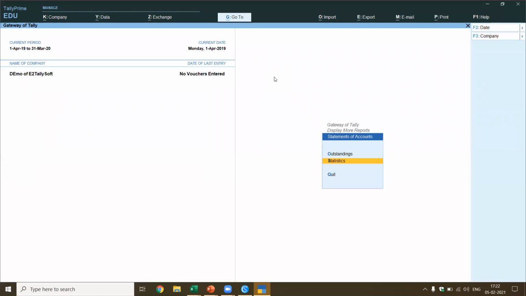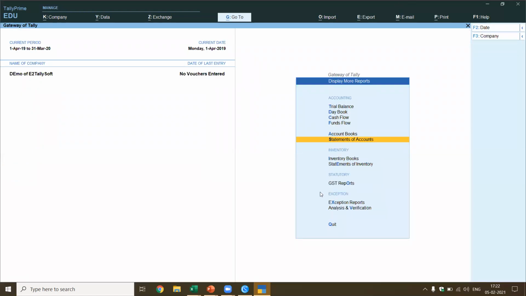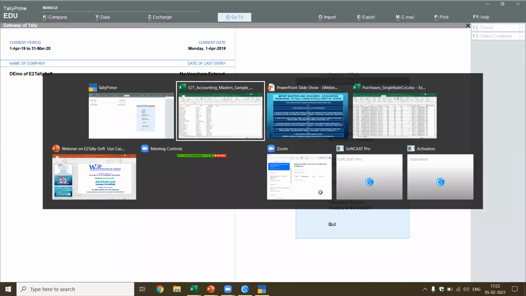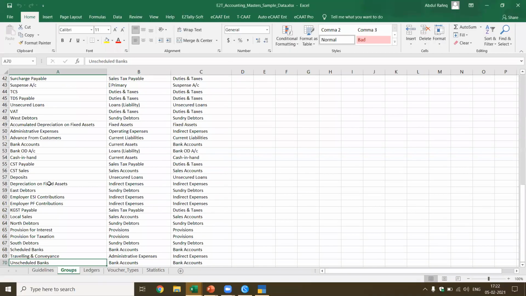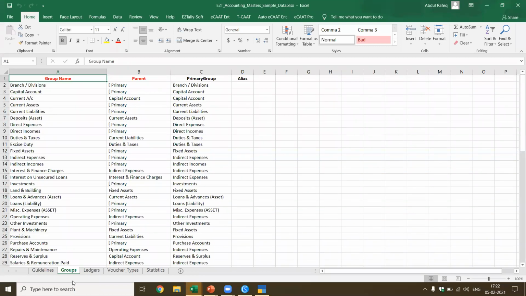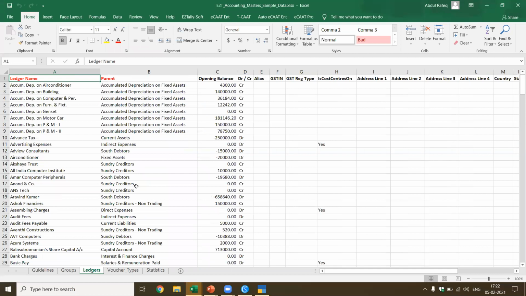Okay. Now this is what we got. Now what I would like to do is, let me come back to Excel. This is Excel. Now I want to import this group. If you see here, I've got this group, about 69 groups which are relevant to this company. This may be default groups also, and specific groups for this company. I've got ledgers and voucher types.